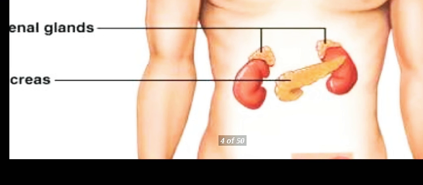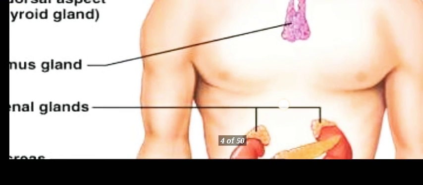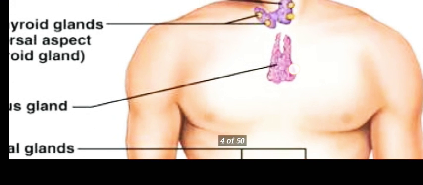Now we will move to the thyroid gland, which is present in the throat portion. It is the largest endocrine gland, located in the front of the neck. What is its role? The metabolic rate is regulated by the thyroid gland, basically with the help of iodine, and a deficiency of iodine in the blood can lead to a disease called goiter.